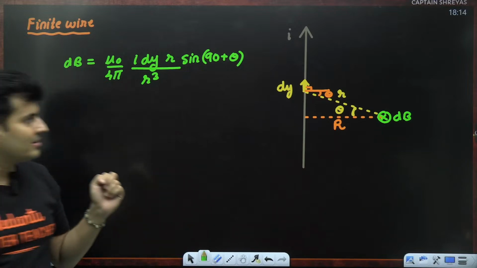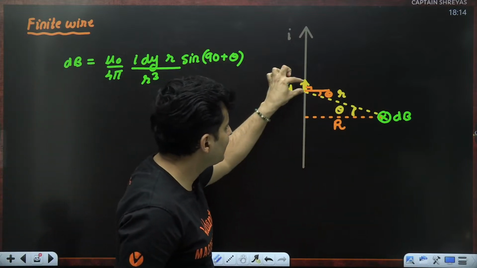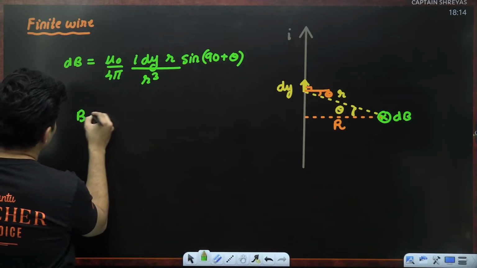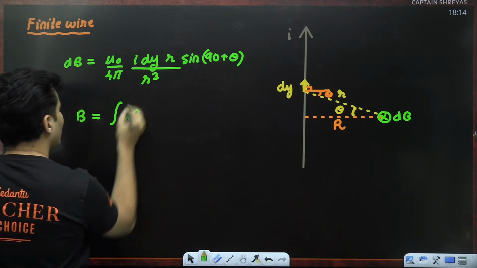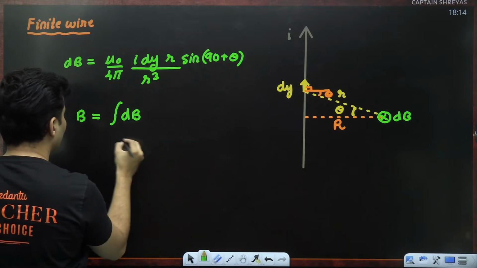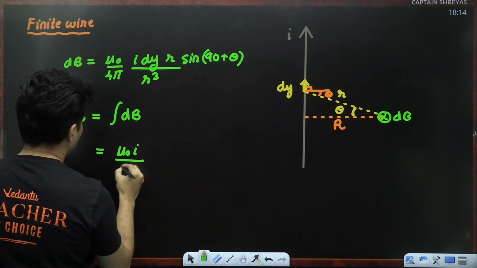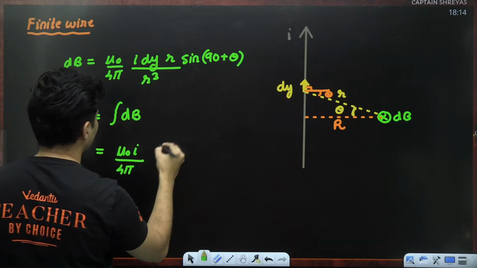Now what happens is, this is the magnetic field here due to this element. There are so many elements like that. So the total magnetic field will be integral dB. You have to integrate this, but with proper limits, guys. So a lot of things like mu naught, I and 4 pi, everything will come outside. Even one of the r's will get cancelled.